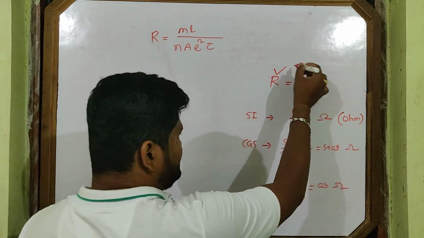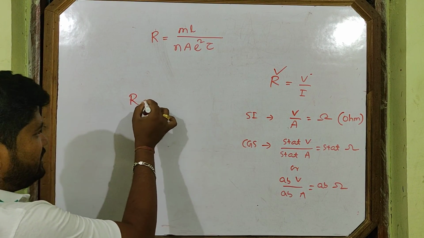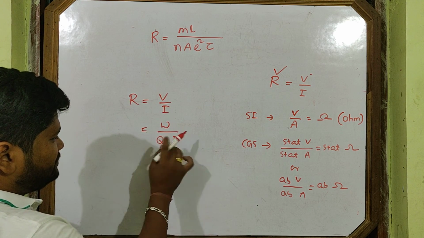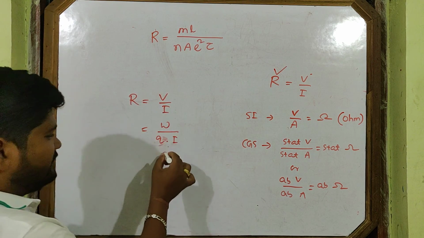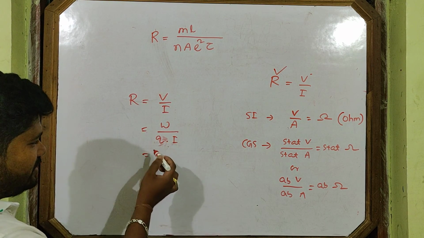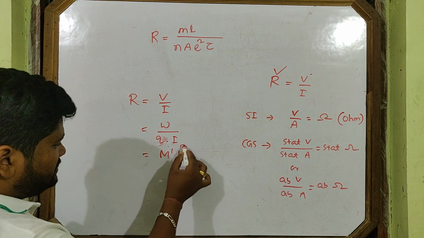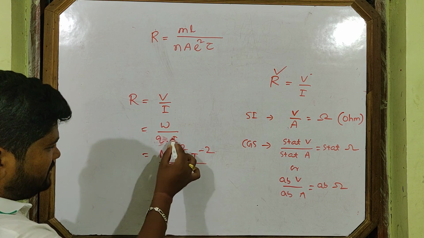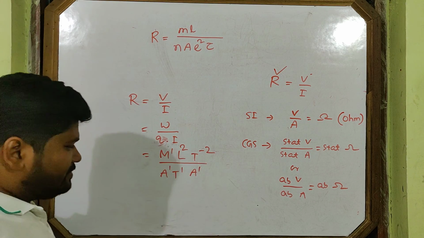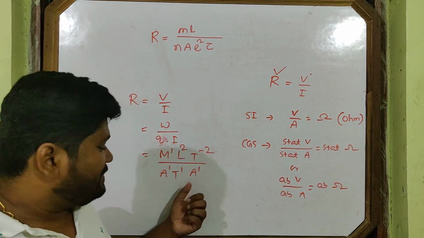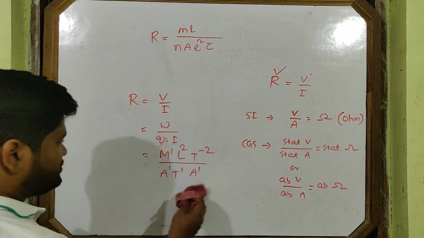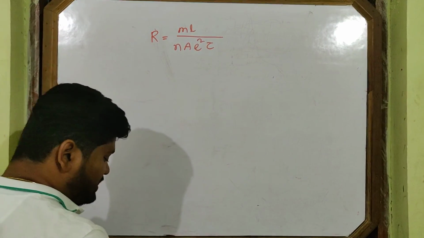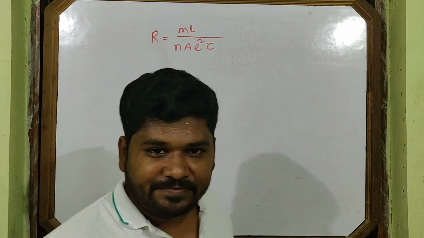Then the dimensional formula, you can easily find it. R is V by I, but V is W by Q, as you have read in the second chapter. Now we can put W, the amount of work done, M1 L2 T minus 2, and Q is A1 T1, and this is A1. You can now complete it. This is the dimensional formula of resistance. So you got the complete idea about resistance, and this is the actual formula of resistance.